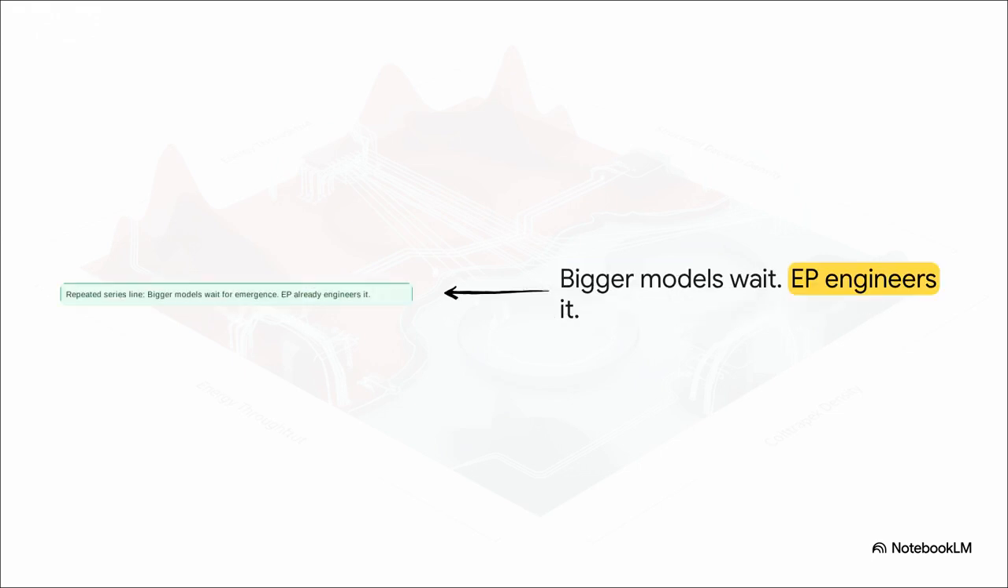Because here is the core differentiator, a real game changer. The standard industry approach right now is to basically just blindly scale up energy and autonomy, cross your fingers, and wait for stability to magically emerge in larger models. But we don't have to wait for that. Bigger models wait for emergence. EP already engineers it. It actively builds the structural conditions required for stability, path discipline, and attractor formation today.